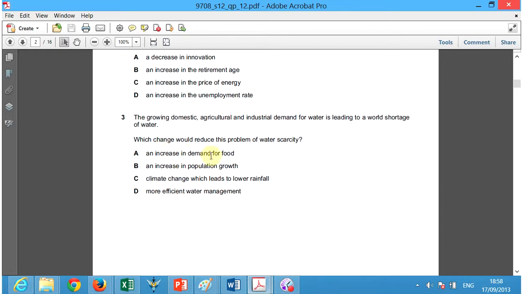An increase in the demand of food has nothing to do with water. Population growth: an increase of population, more people would demand more water, so that wouldn't help. Just having babies, the more babies you have, the more water you would need. Climate change, which leads to lower rainfall. Well, we can't control the climate. So the only thing that we can do as economists is be more efficient with water management.